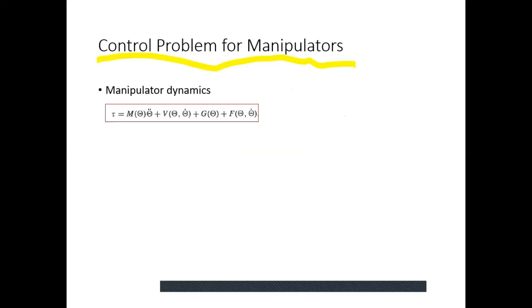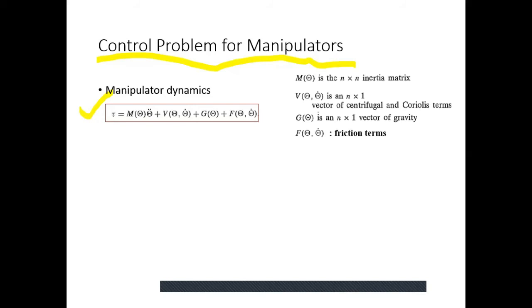If we take an example of a general manipulator, then the control problem for that general manipulator will be as follows. Let's suppose that the manipulator dynamics is written like this, where M theta is the n by n inertia matrix, B theta theta dot is a vector of centrifugal and Coriolis components, G theta is an n by 1 vector of gravity, and F theta theta dot is the friction component.